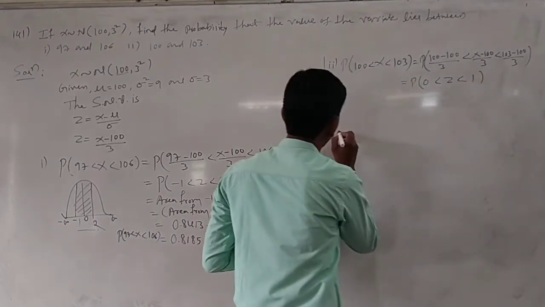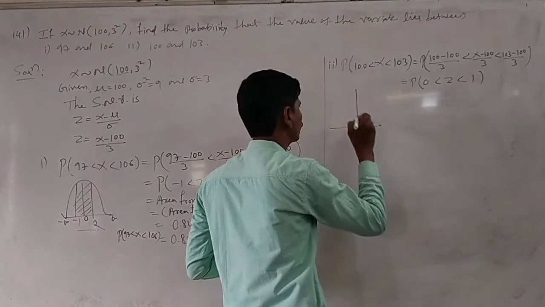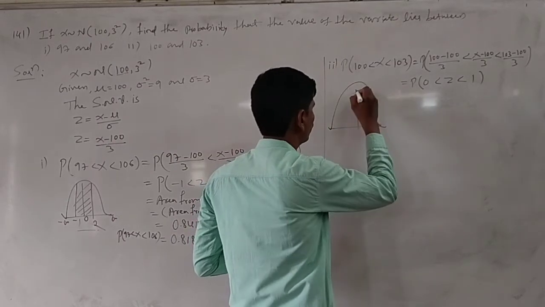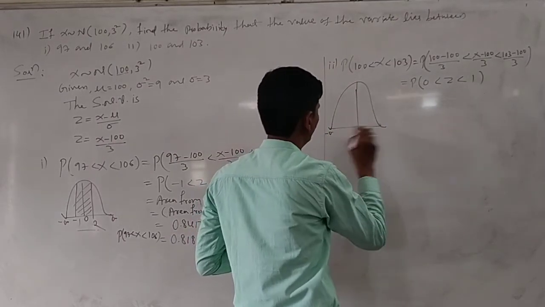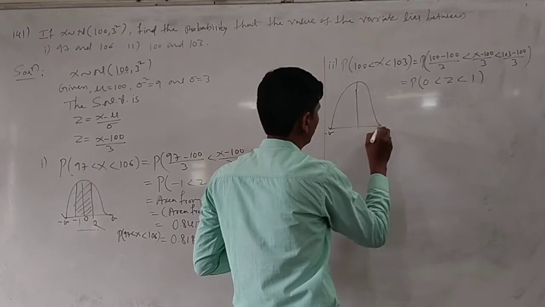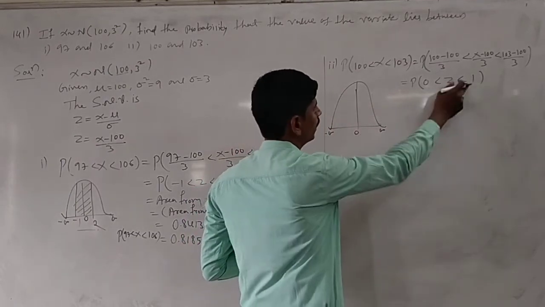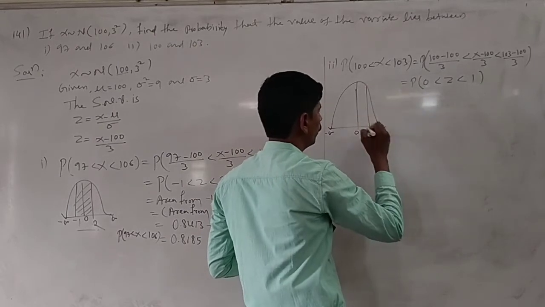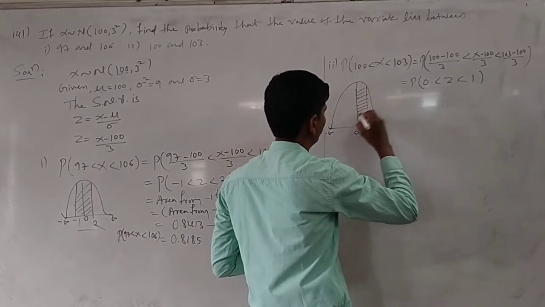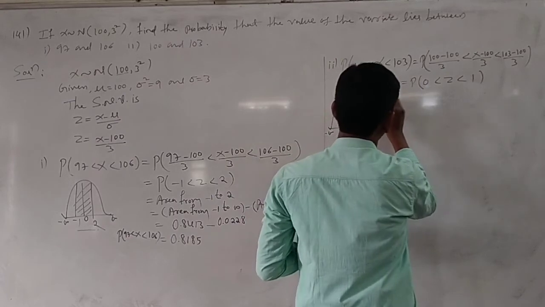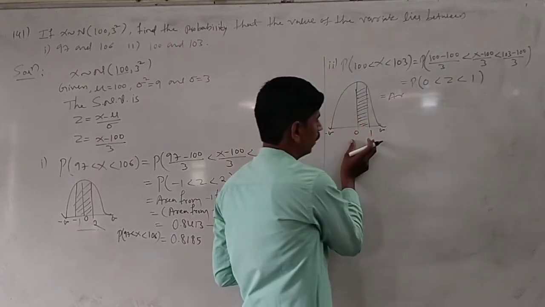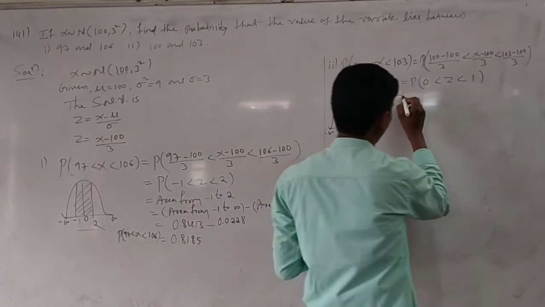Okay, you have to draw a small curve. Minus infinity to infinity, with 0 here and the remaining value 1. We want the area from 0 to 1.